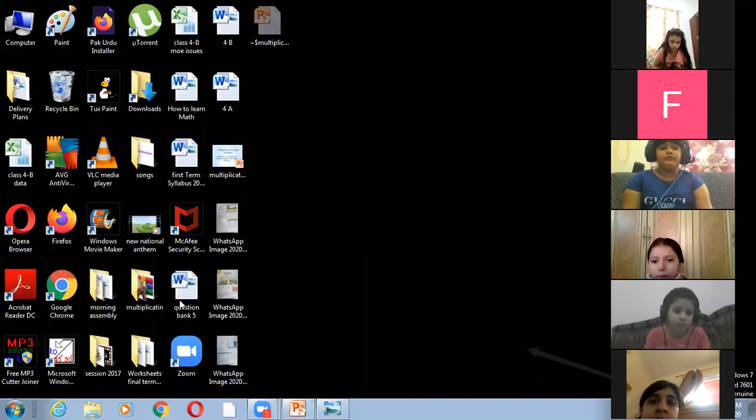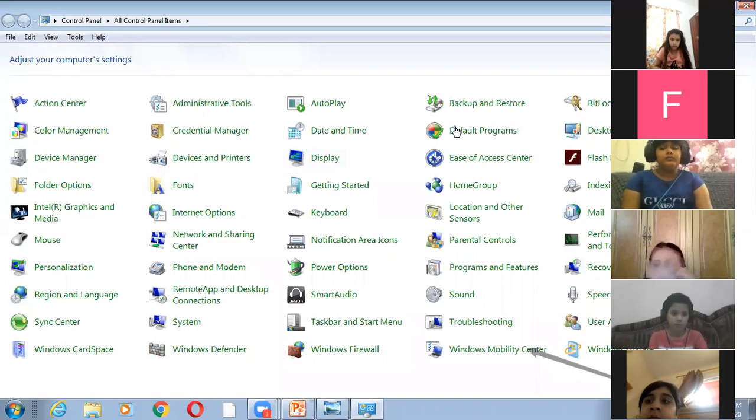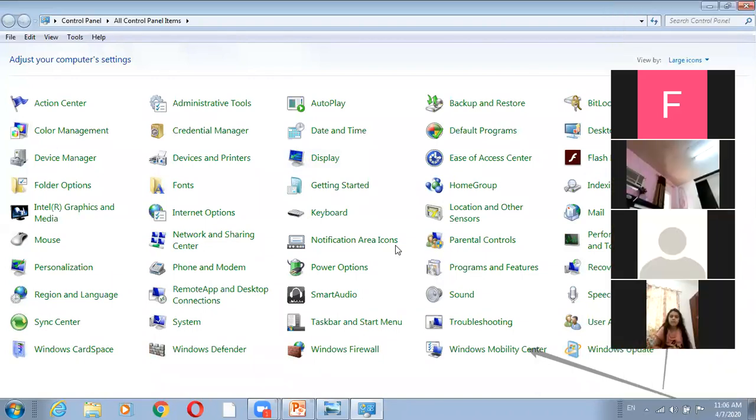When we click, a window will appear. Can you see that window on my computer? The control panel window appears. This window is called the control panel window.